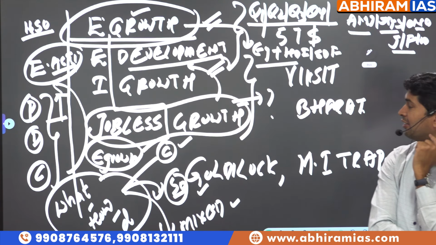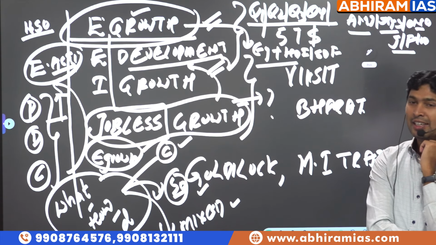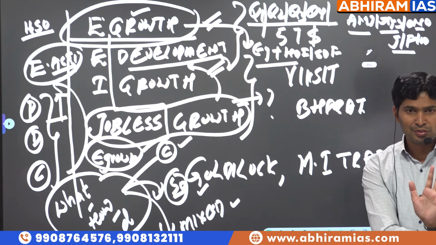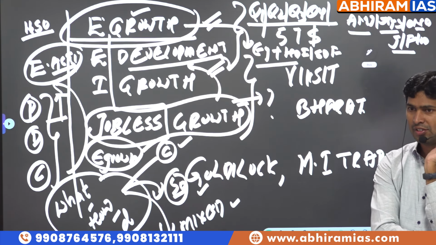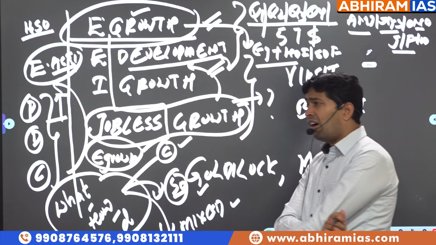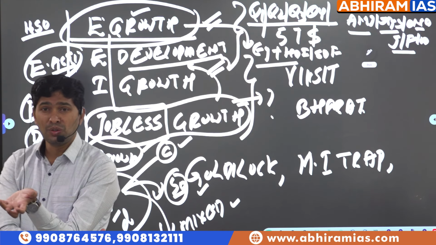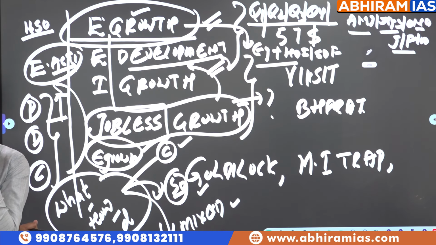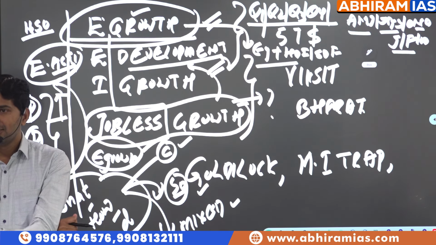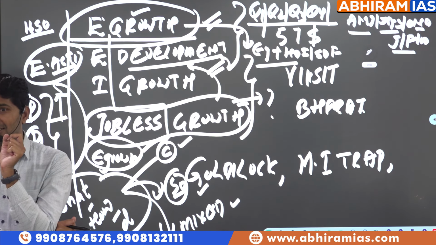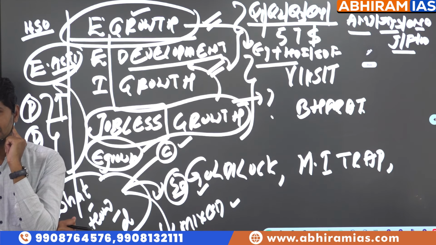Now why do I explain this economic growth, inclusive growth, jobless growth, economic development? Based on this theme, questions are asked in the previous year questions. Combination questions are asked. Of late, India's growth is criticized as jobless growth and exclusive growth. Of late means in the recent times.